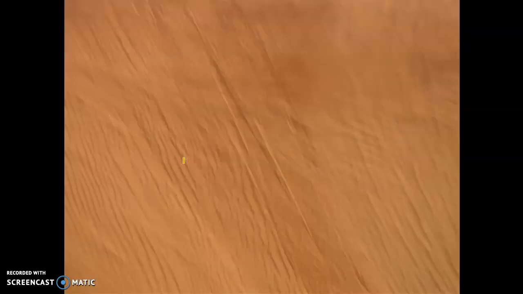Here, children, I am going to show you a video related to sand dunes. In this picture you can see how the sand is moving from one place to another with the help of wind.